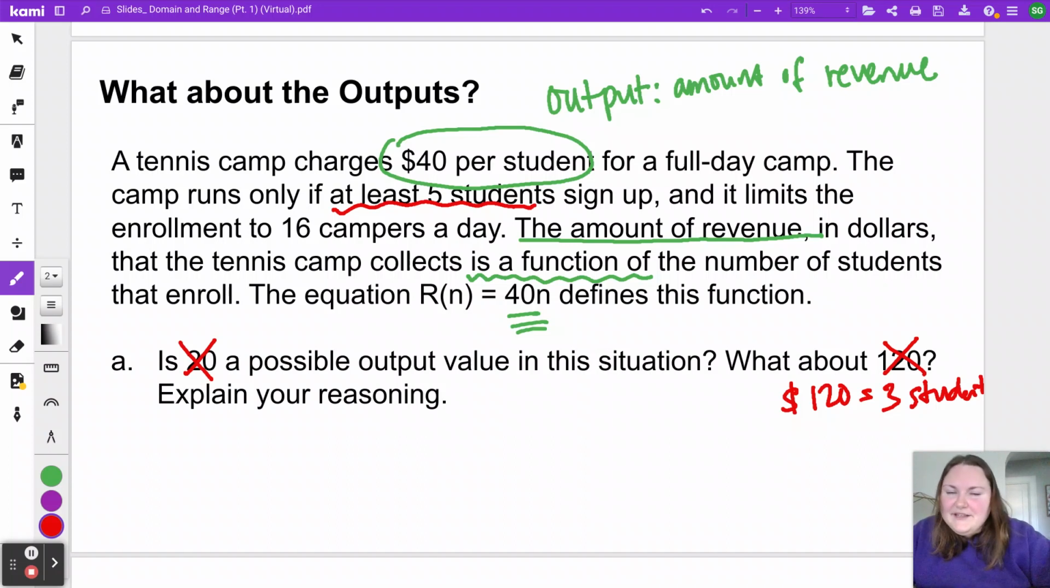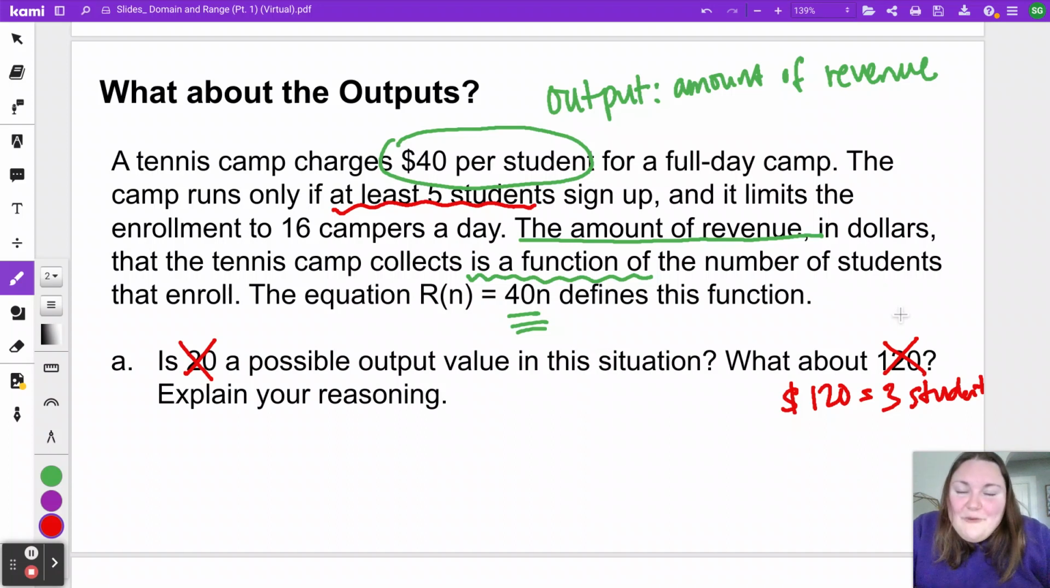So notice this one here is going to be a little trickier because we really have to think about all of the constraints in the story, that they're making $40 per student. We said that there needs to be at least 5 students. And then remember the other part of the domain, we said we need whole numbers from 5 students up until 16 students. Those were all the possible inputs.